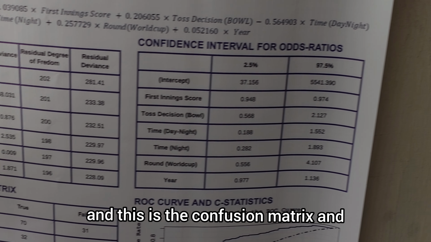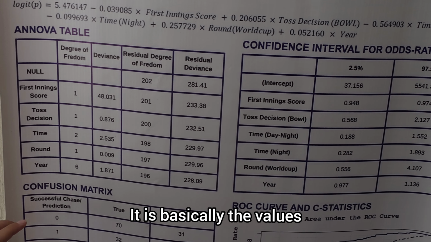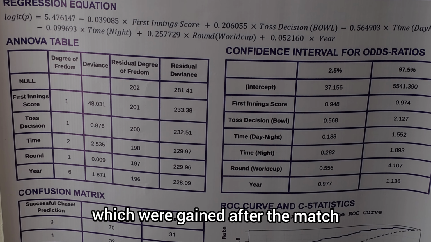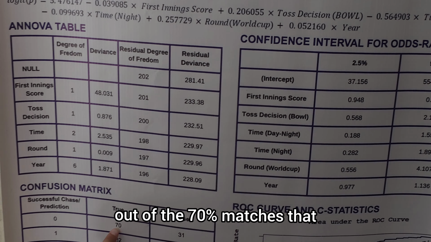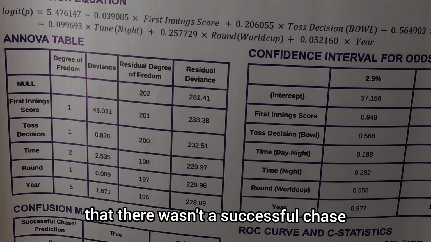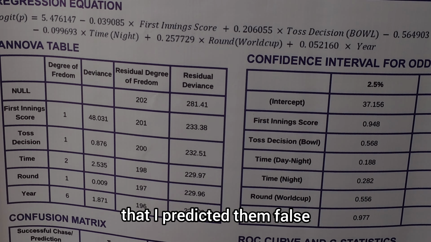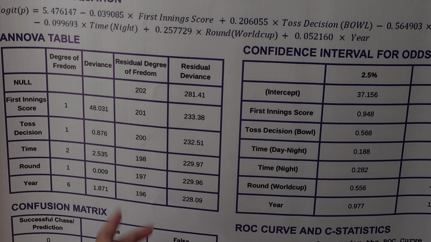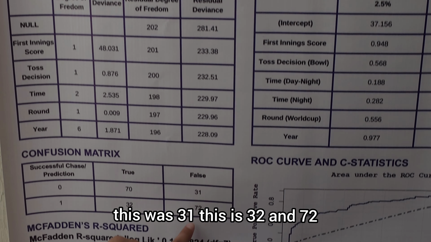And this is the confusion matrix. It shows the values that were observed and the expected results which were gained after the match. Of the matches I predicted, 70% were predicted as not a successful chase, and my result was true. And this is the type 1 error, where I predicted them true but they weren't, or the match was actually a successful chase. So this was 31, this is 32 and 72.